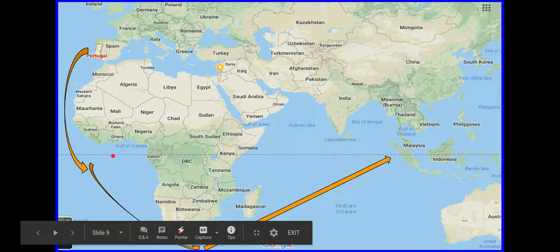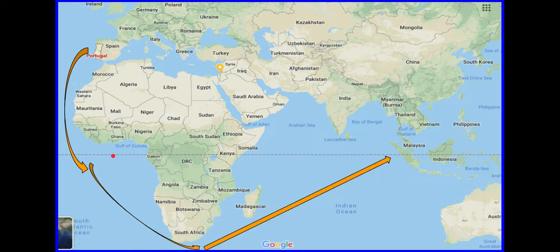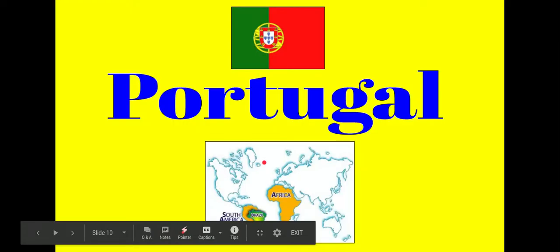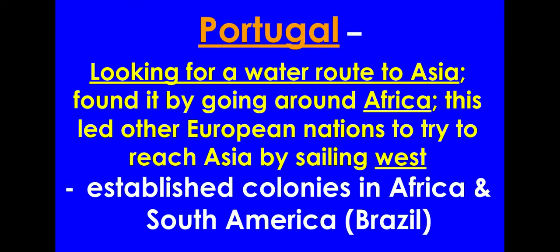So, as you probably are thinking back right now to that little video that was embedded in here that shows the colonies, they are going to claim colonies along the coast of Africa so that they can control the trade routes. They will also claim one North American colony, what became Brazil. So, as we fade out, Portugal.